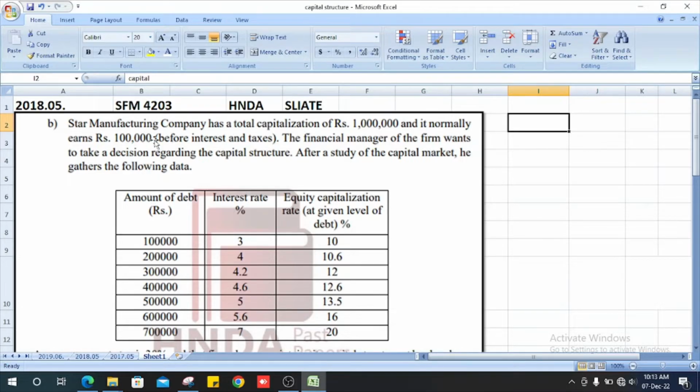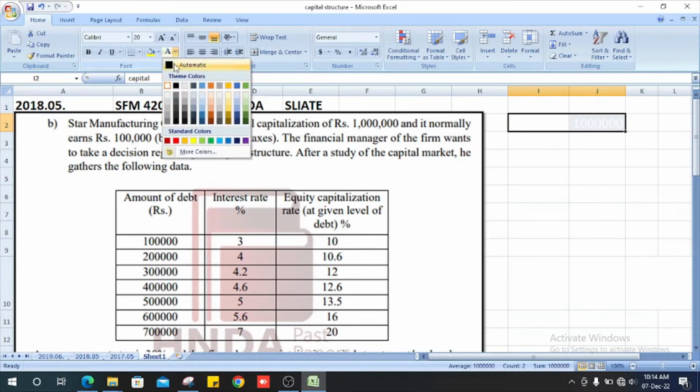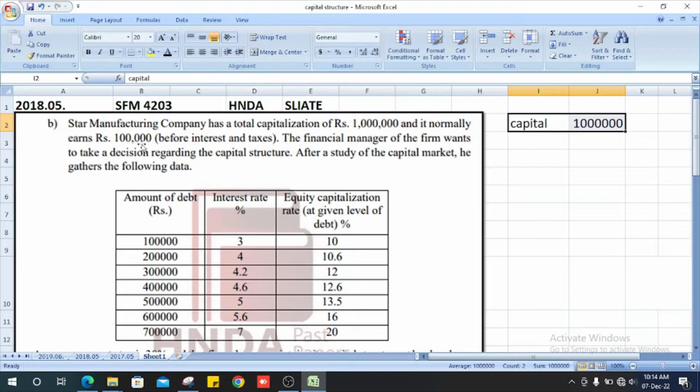Start manufacturing company has a total capitalization of 10 lakhs and it normally earns 1 lakh before interest and taxes. The financial manager of the firm wants to take a decision regarding the capital structure. After a study of the capital market, they gathered the following data. They give us the capitalization, and next they give earnings before interest and tax.